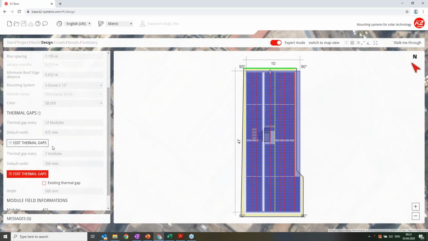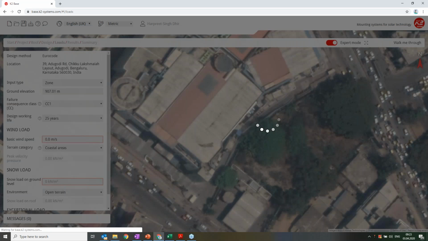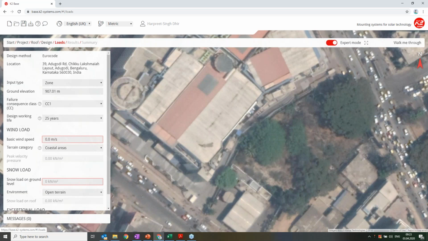So what I will do is go back to the next part, and then I will go to the loads, which is very important in order to confirm that your project is safe, that your system is statically verified.